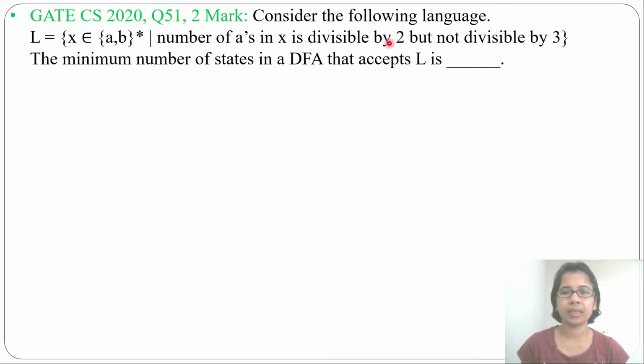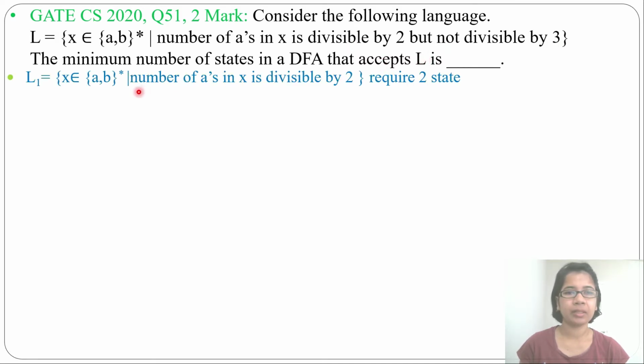The language is an intersection of two languages. First is number of a divisible by 2, then second is number of a not divisible by 3. So let's divide into two parts. First language, number of a in X is divisible by 2. For this, we require two states. I already discussed how to design a DFA for this. It requires two states.